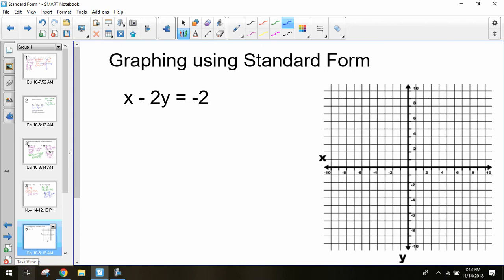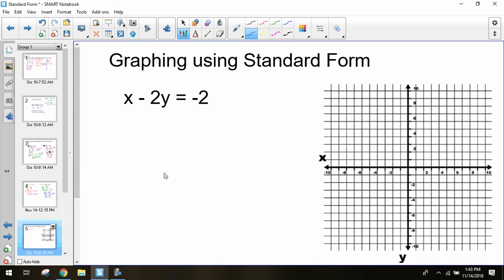Now in order to graph a line, the only things we need to know are either a point and a slope, or 2 points. You can always draw a line between 2 points. So if we're able to find 2 points, we can graph this form. The easiest points to find in standard form, just like we saw before, are those x and y intercepts. So if I can find my x and y intercepts and plot them on my graph, I can graph my line pretty easily. So I'm just going to use that cover up method.